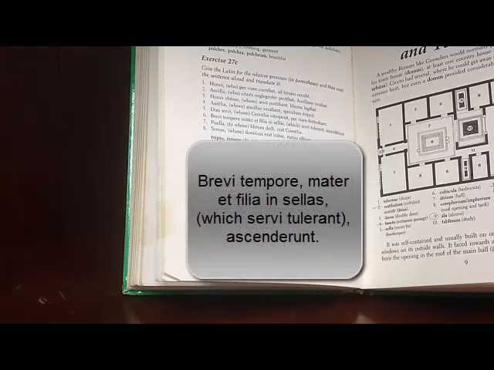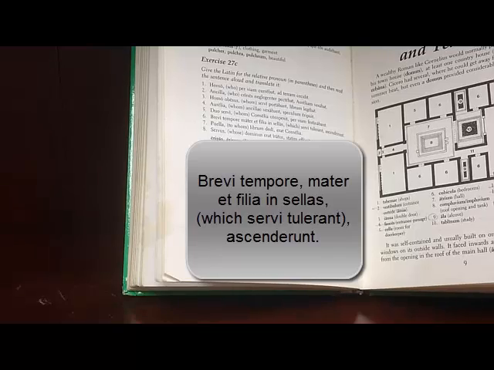Okay, number 6 is actually a little bit harder, just because, well, there are more things to think about, right? In this sentence, we have mater, filia, cellas, and servi. So there are more nouns, right? But if you follow the same pattern, translate the rest of the sentence first and then translate your relative clause, then you can figure it out much more easily. So let's just not even look at the relative clause to start with. Let's look at brevi tempore, mater et filia in cellas ascenderunt.